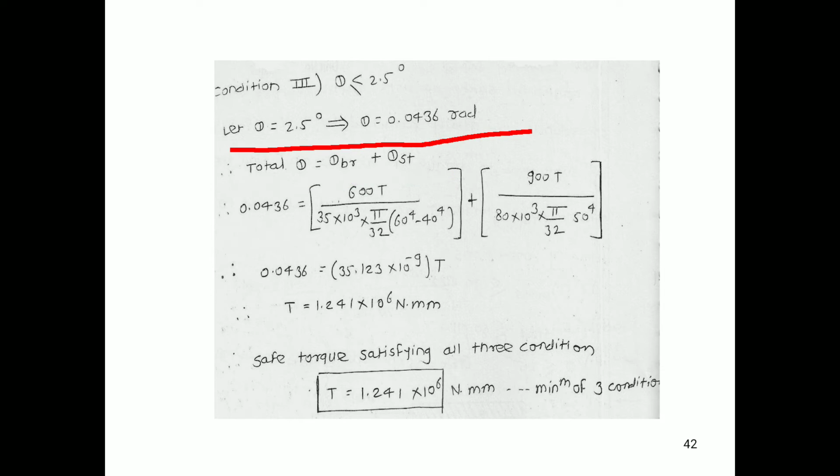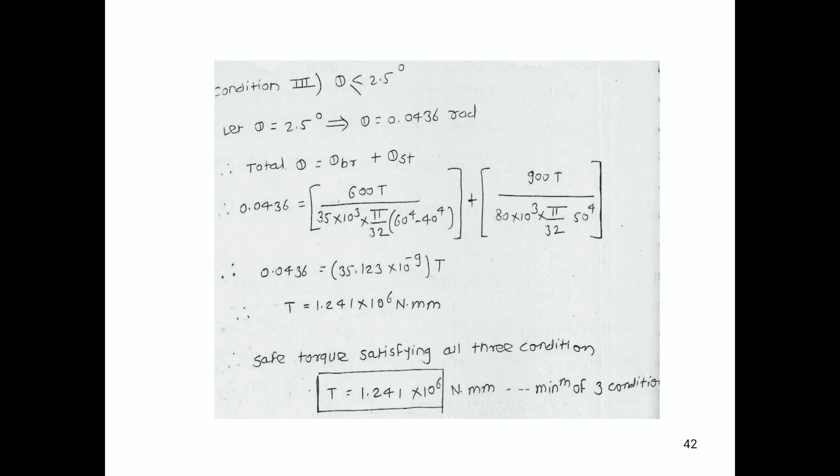As per the given data, we have total theta equal to 0.0436, and the value of theta of brass will be TL upon GJ, as discussed in earlier videos also.